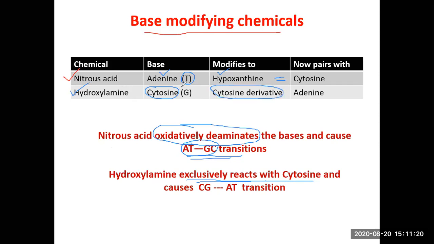Cytosine pairs with G. Normal cytosine pairs with G. But when it has been converted to its derivative in the presence of hydroxylamine, this cytosine derivative doesn't pair with G, it pairs with an A. So it also brings about a substitution point mutation. So this is the second reason of mutation.